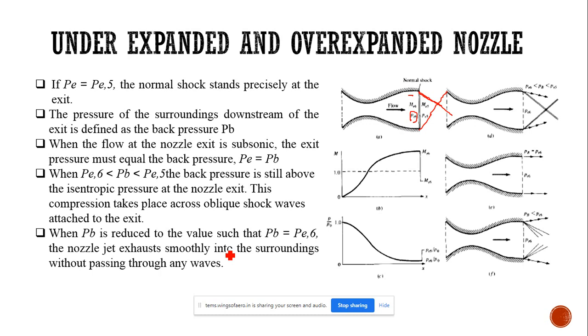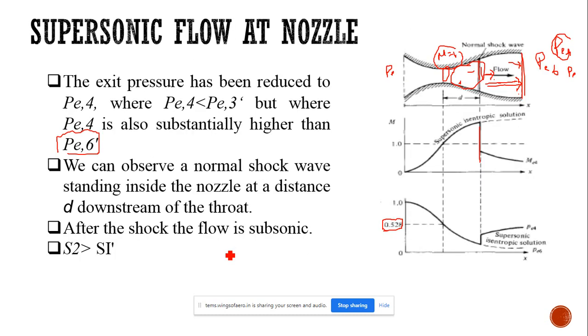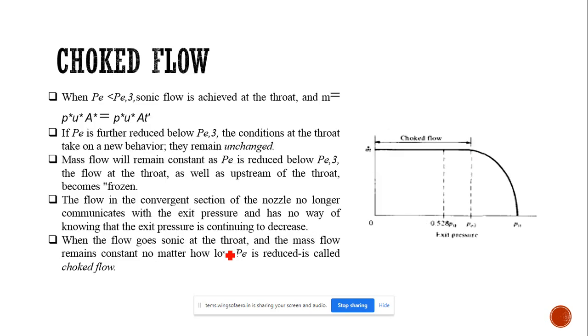So then what is fully expanded? If PE is equal to PB, then the nozzle will be fully expanded. Okay. So does anyone have any doubt about this?